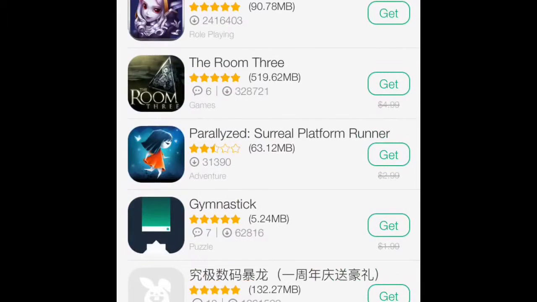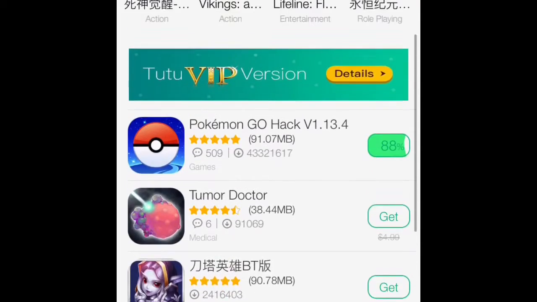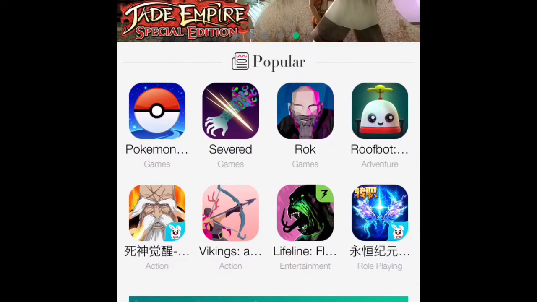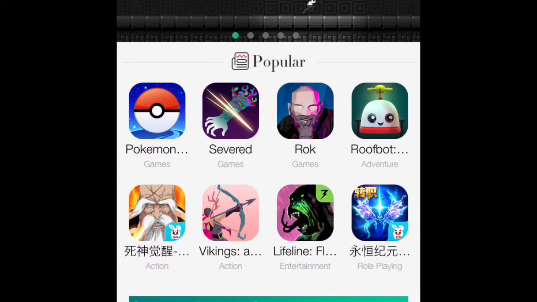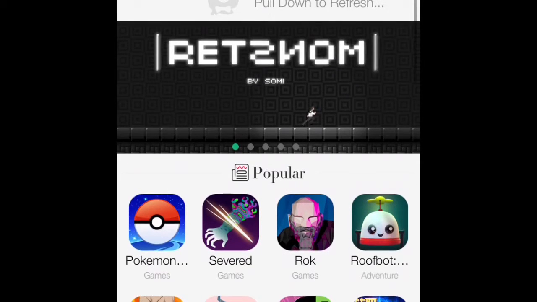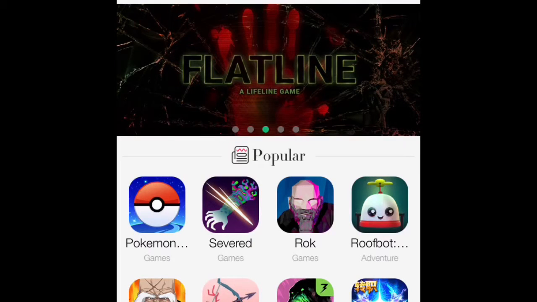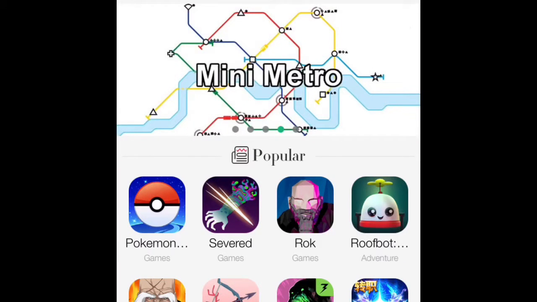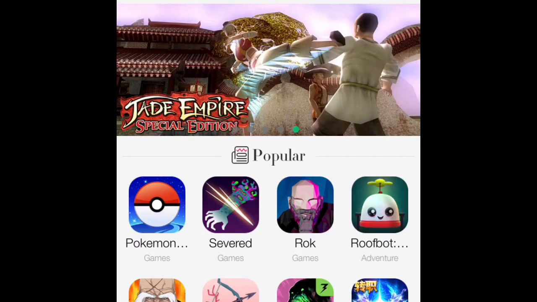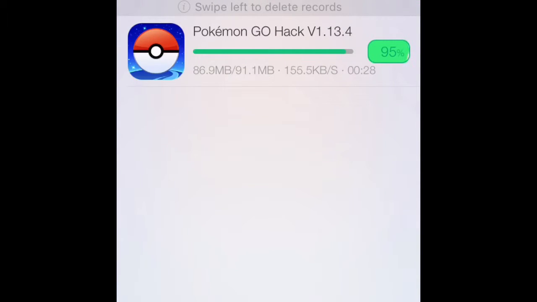This is just like the App Store, except it has different apps. I'm 99% sure that all games are free. I don't know for certain, but I'm pretty sure. So it's download now. 95. Okay.